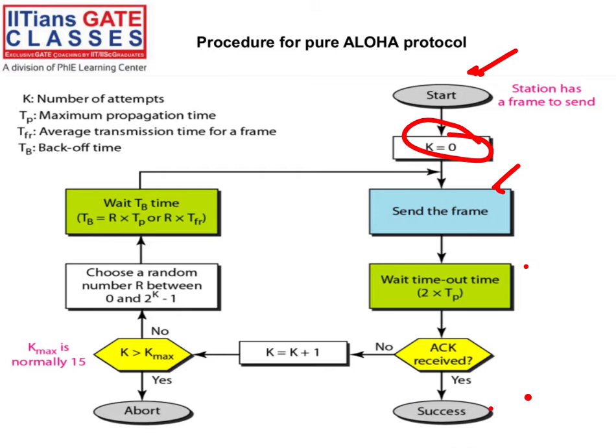Otherwise, success. If timeout happens, maybe my frame is lost, maybe a collision happened. I increment my counter, meaning retransmission will be there, and wait a random amount of time. That random amount of time is the back-off time.